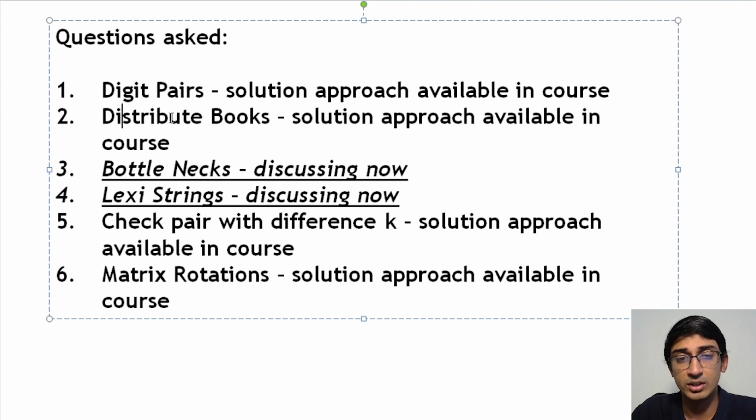So if you have not seen it, you can just go ahead and check out those solutions. Same with check pair with difference k and matrix rotation. Again, the solution is already available on the Edist platform. The optimal solution, you might have tried the question and you may have got the wrong answer or a time limit exceeded. Well, the optimal solution is available on the Edist platform.